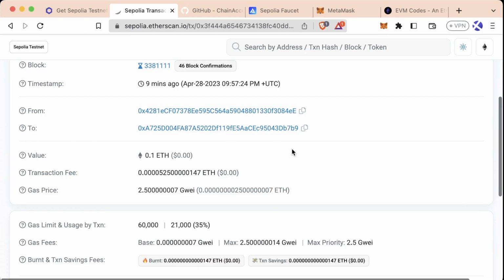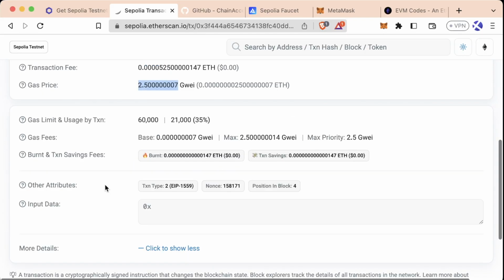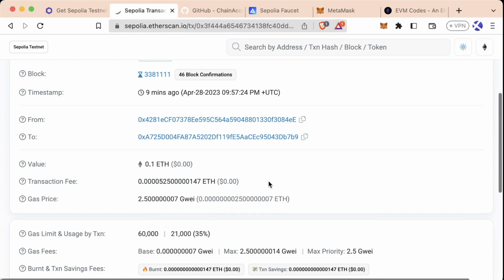Now, each blockchain has their own unique way of calculating how much transaction fee someone's actually going to pay. For most EVM chains, this is the simple algorithm. It's going to be gas used times gas price. After we understand how the blockchain works more in depth, I'll explain to you what the rest of these values stand for. For now, just know that anytime you make a transaction on chain, you have to pay the validators or the blockchain nodes a little bit of gas or a little bit of the native token of the blockchain, which in our case is ETH. So you have to pay a little bit of ETH to the blockchain nodes providing or sending the transaction.